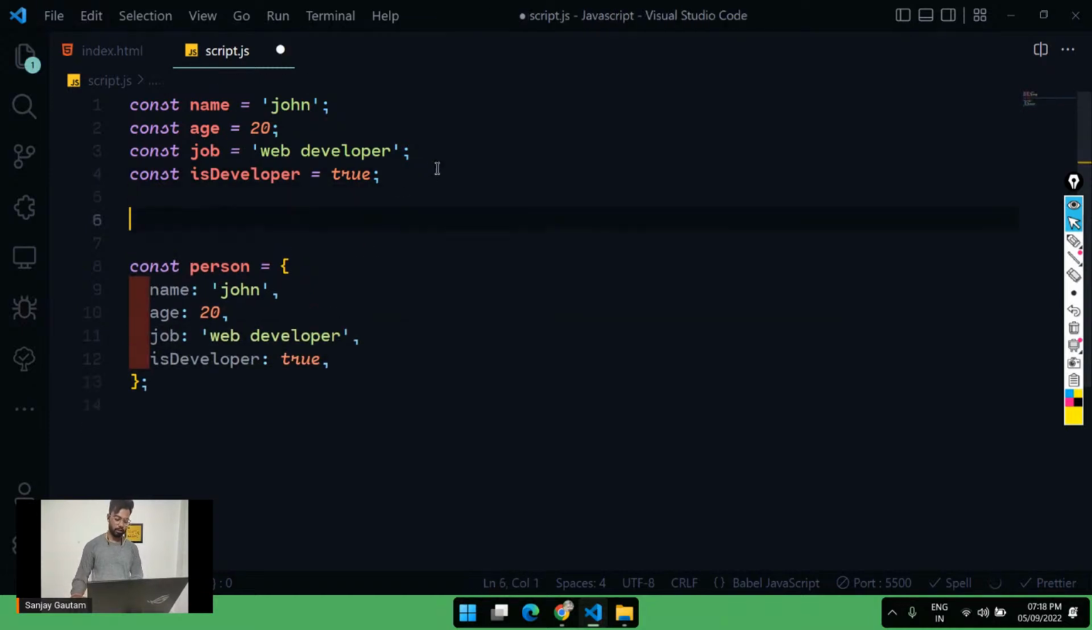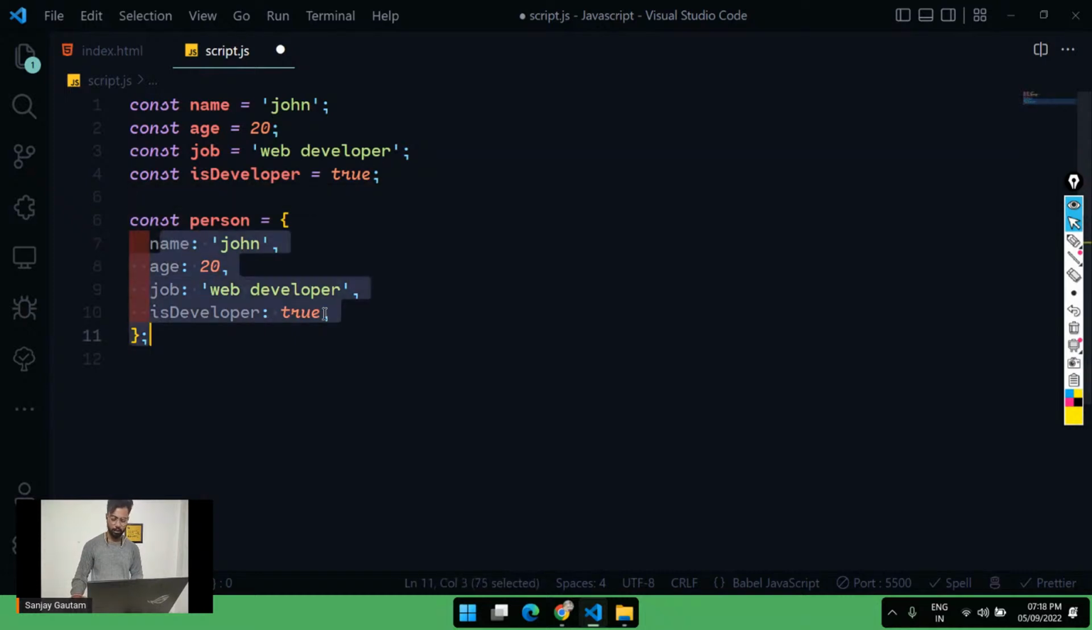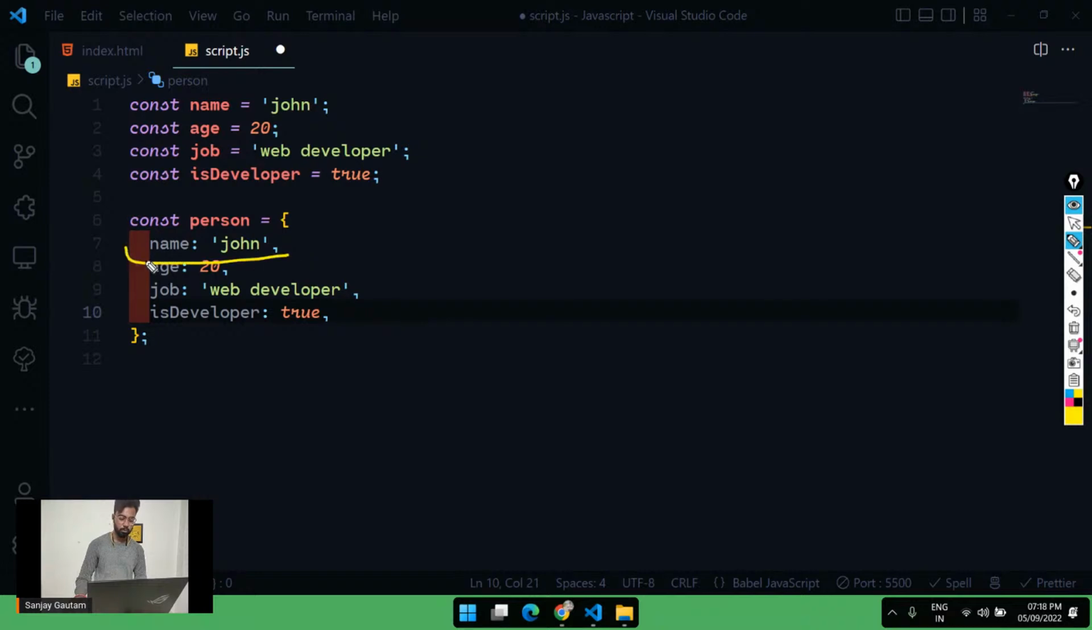So see the difference. Here I have to create four variables just to store the data for one person. And here I have created a single variable to store all the data. So let me explain everything in this part. What we can see here is an object. Inside the object, you can store multiple values, and all the values are going to have a specific key. So this is a key and this is a value, key, value, key, value.